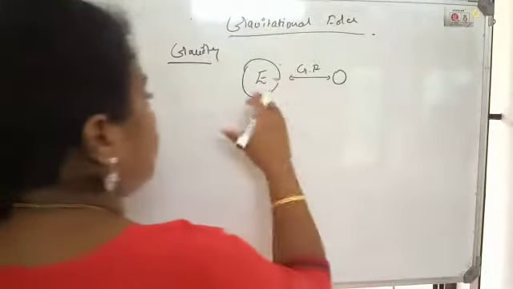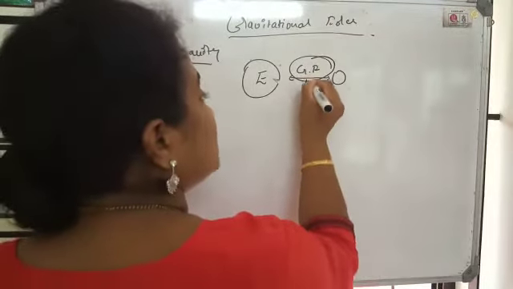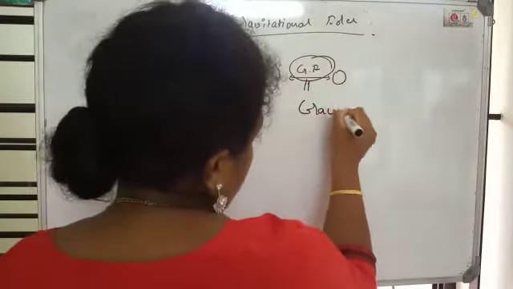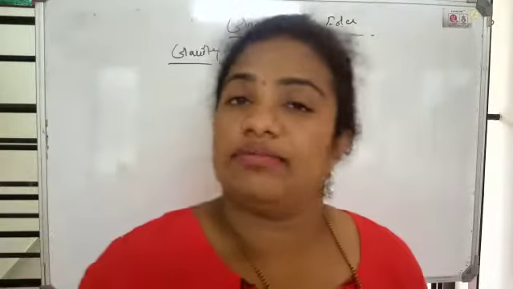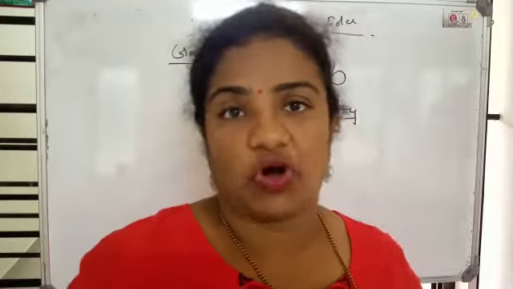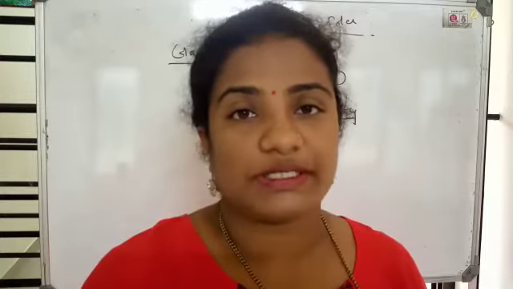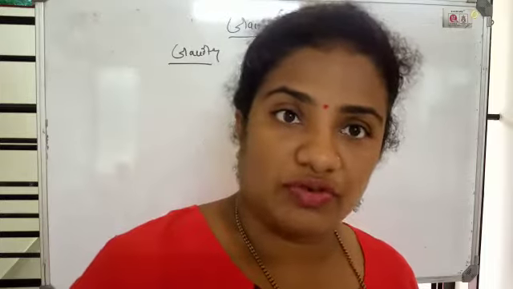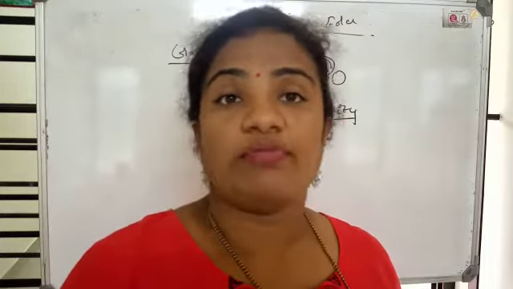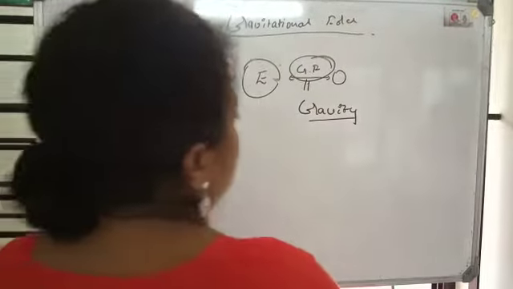Okay, if out of those two bodies one body is earth, then that gravitational force is specially named as gravity. Otherwise, in general, it is called as gravitational force. But if out of two bodies, one body is earth, then that gravitational force has a special name called as gravity. Gravity is also gravitational force, but only when one body out of the two is earth. Okay, then that is gravity.